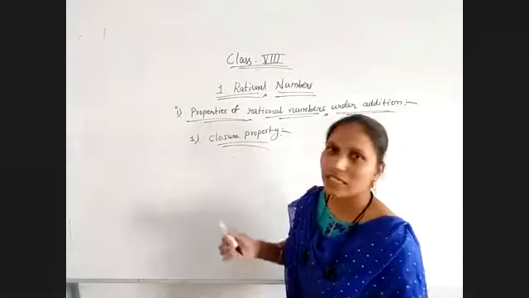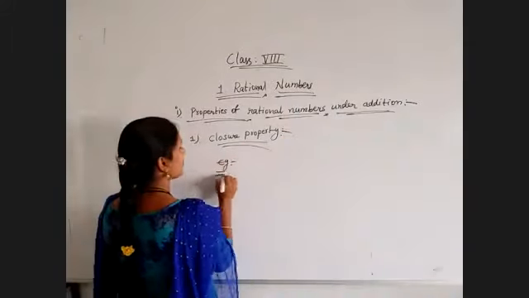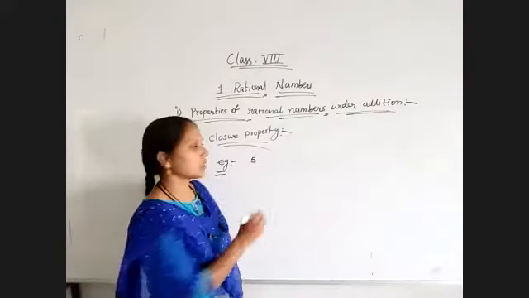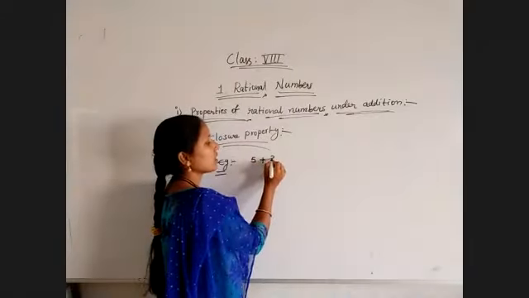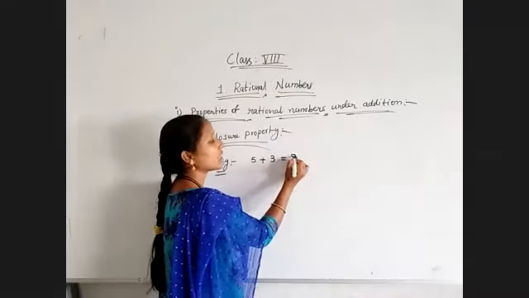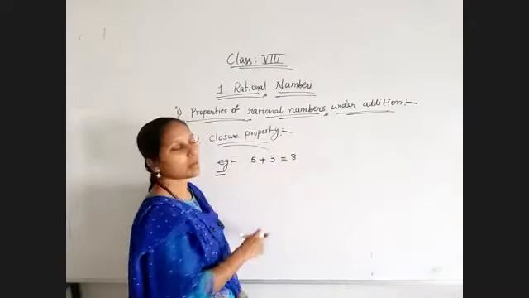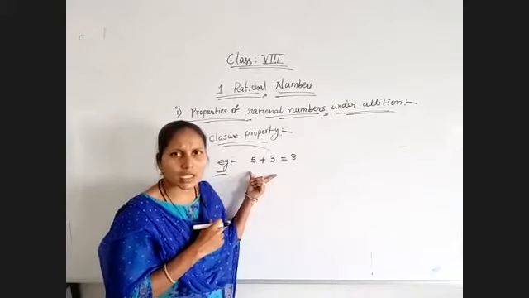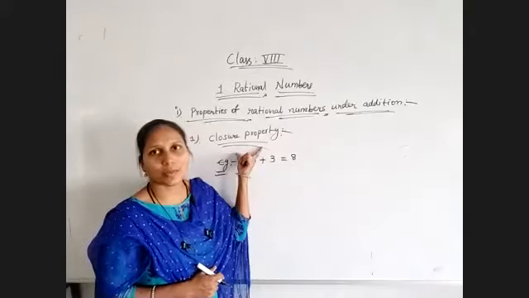See, I'll take one example for you. 5 is a rational number because 5 is nothing but 5 by 1. Plus 3 also is a rational number. 5 plus 3 is equal to 8. 8 is the result. The result also is a rational number. That means it is following the condition. When you are adding two rational numbers, the result also is a rational number. So that is the closure property.